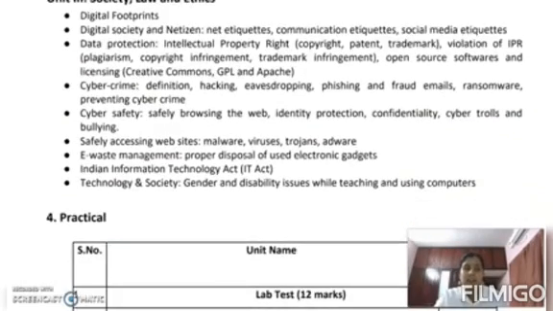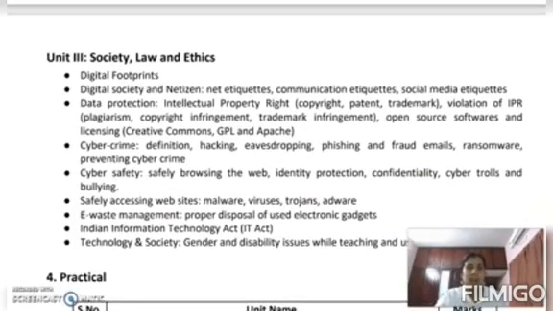And in our third unit, we are following many rules in our society. Like that, in cyber society also there are some rules associated. There are many crimes happening nowadays. We all find in newspapers that our money is lost, ATM pin is lost, like that.